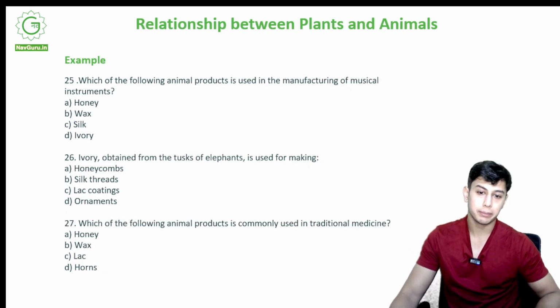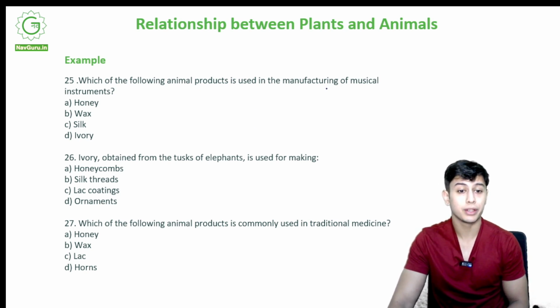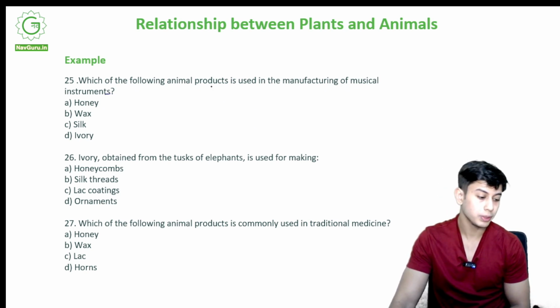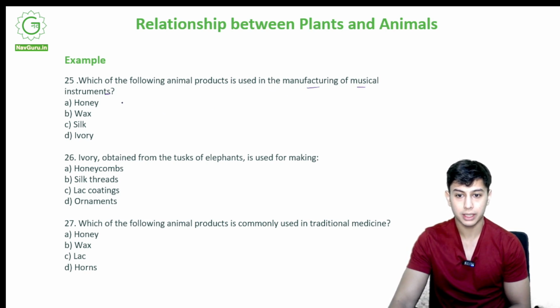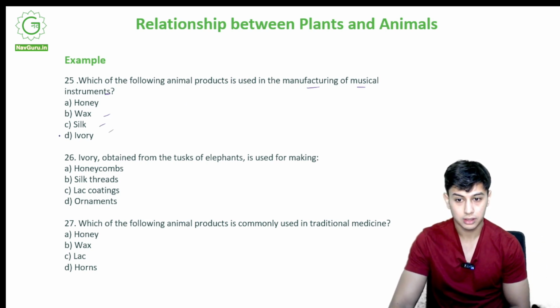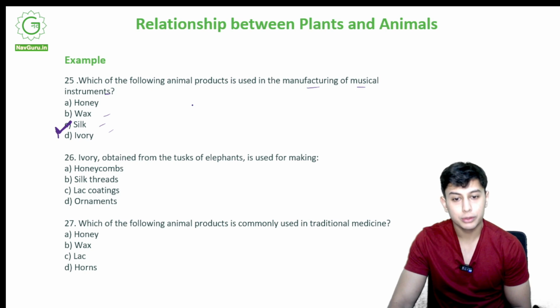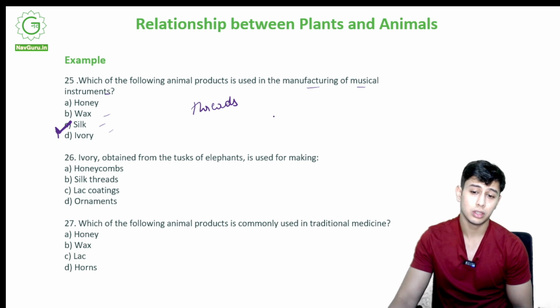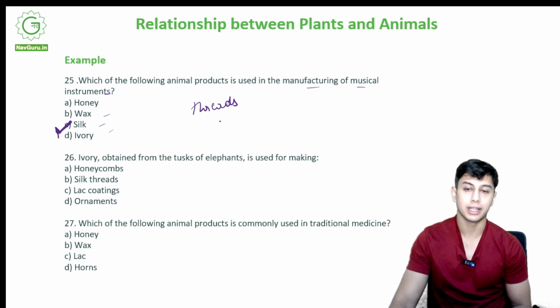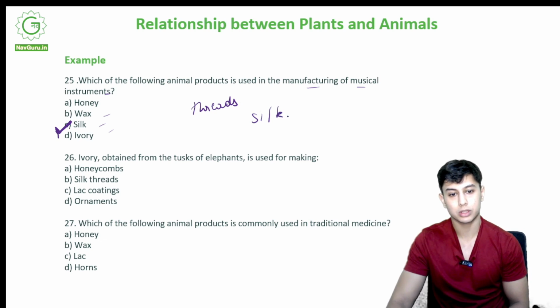Which of the following animal products is used in manufacturing of musical instruments? So you might think, which one is used for manufacturing of musical instruments? What are the musical instruments that can be manufactured? So is it honey? Is it wax? Is it silk? Is it ivory? It is silk. Silk can be used to make threads of violins, of various guitar-like instruments. So silk was earlier used for that.